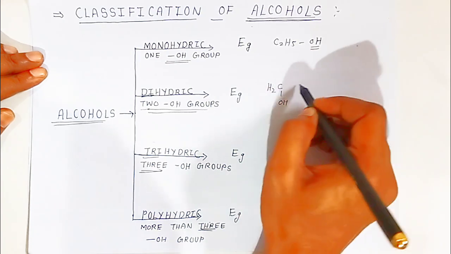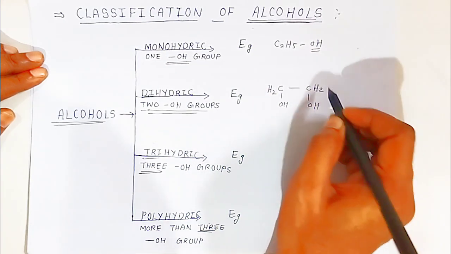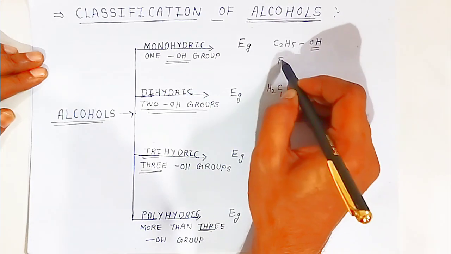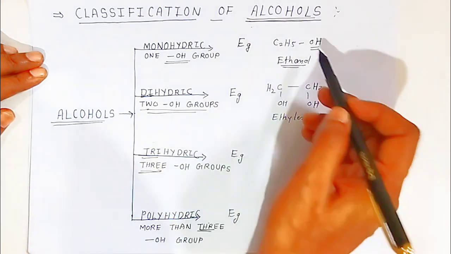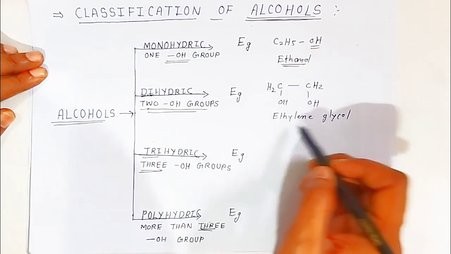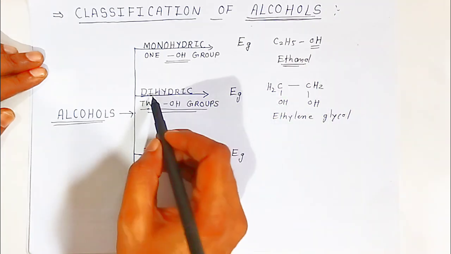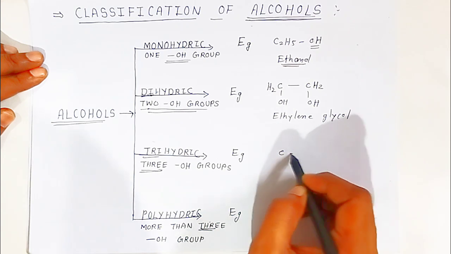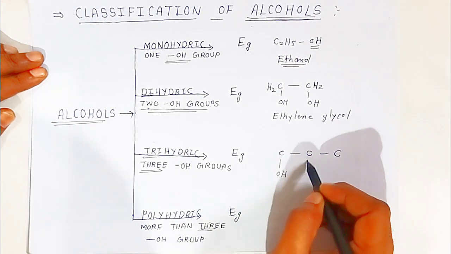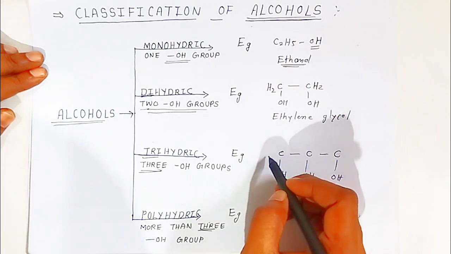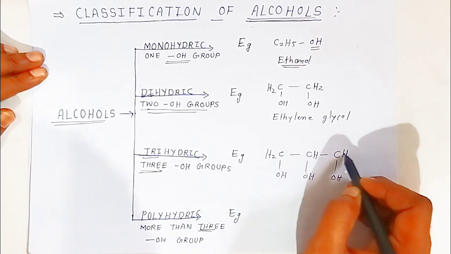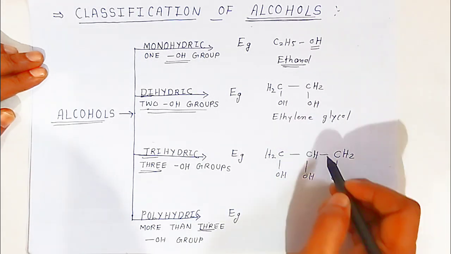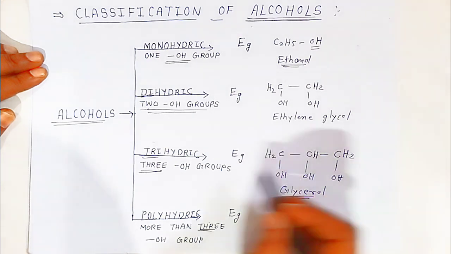Second example, dihydric, I already explained, students. CH2OH-CH2OH. This molecule contains 2 hydroxyl groups. This is ethylene glycol, and this is ethanol. Ethanol comes under monohydric because this molecule contains only one hydroxyl group. Ethylene glycol contains 2 hydroxyl groups. If it is 3, students, say for example, here you have 3 carbons, all the carbons having one hydroxyl group. Now fill the valency, students. Here CH2, 1 hydrogen, here CH2. So this is nothing but glycerol. This is 3 carbons and 3 hydroxyl groups, we call it glycerol, the example of trihydric alcohol.